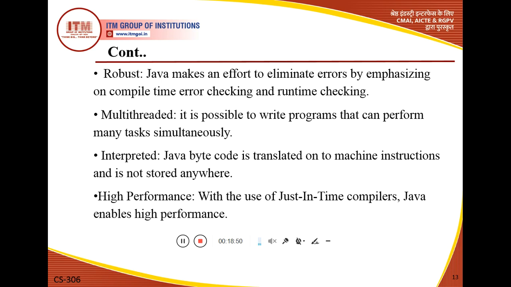Next important characteristic is Java is interpreted. Why is it called interpreted? Because Java bytecode is translated into machine instructions and is not stored anywhere. So Java works in the form of an interpreter, because first the bytecode is translated into the machine code, then that particular machine code or instruction is not stored anywhere. So interpretation is done in this programming language.